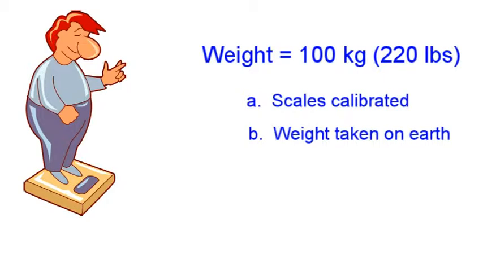Alexander weighs 100 kilograms, or about 220 pounds. If we assume that the scales are properly calibrated, and that Alexander is weighing himself on Earth, we can then say that his mass is also 100 kilograms, because on the Earth, the weight and mass of an object will be the same number in units of kilograms.